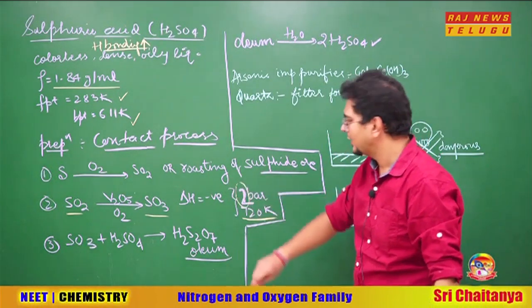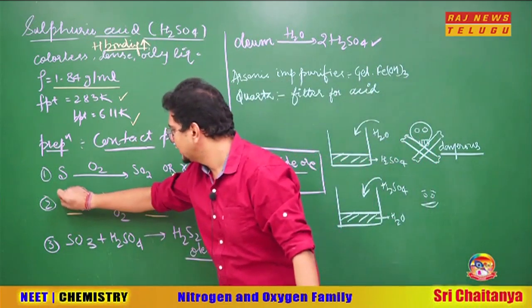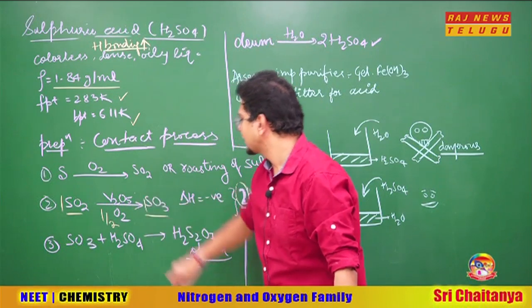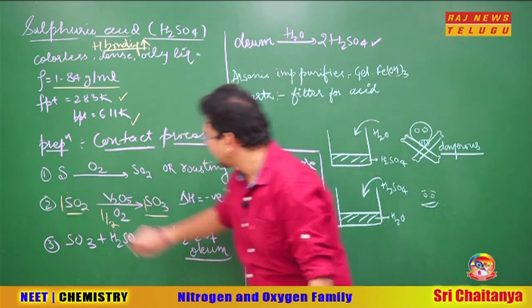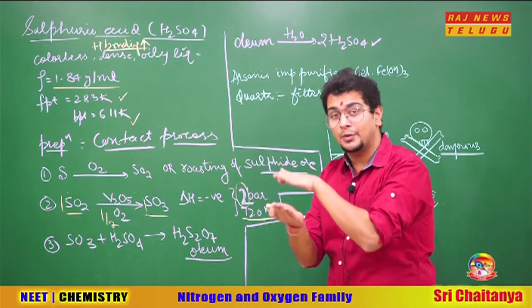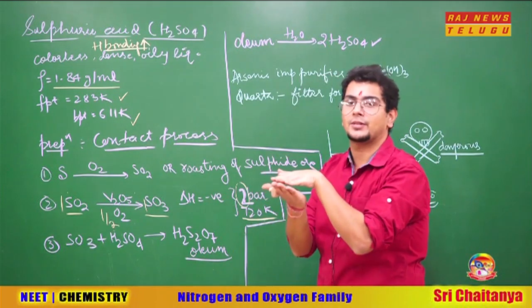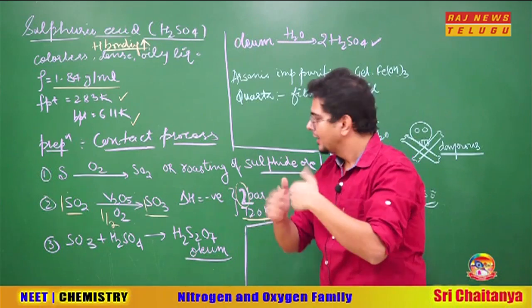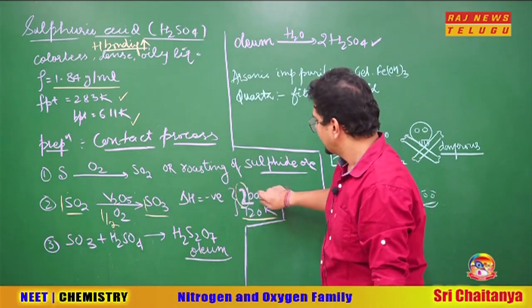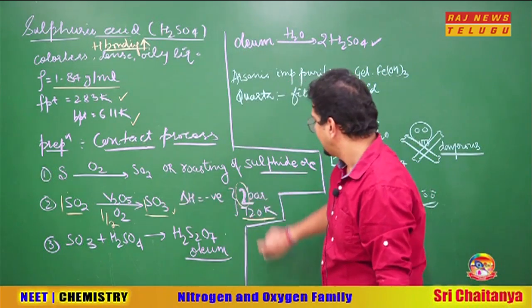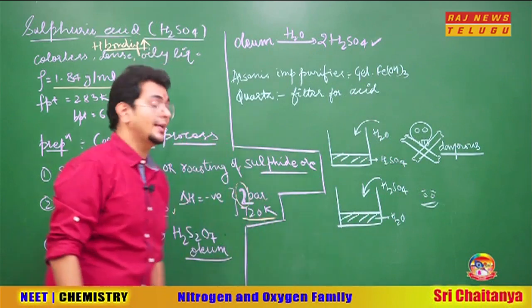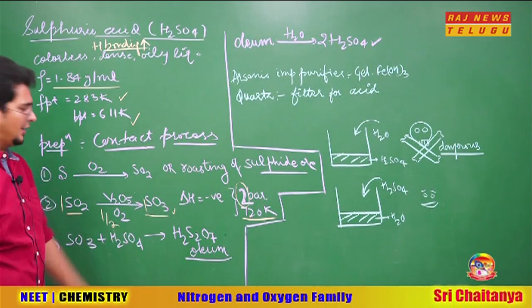Pressure taken is 2 bar. Why? Because here 1 SO2 and half O2 react to form 1 SO3. That means 1.5 moles are becoming 1 mole. So if you want to go forward towards the lesser number of moles, you have to compress the reaction. If you compress, the reaction will go towards the lesser number of moles, that is forward. So SO3 will be formed happily at higher pressure and at a temperature of 720 Kelvin. That is the optimum condition we take.